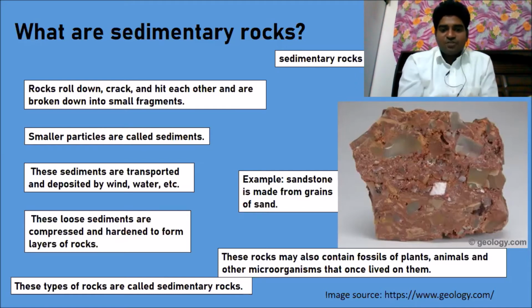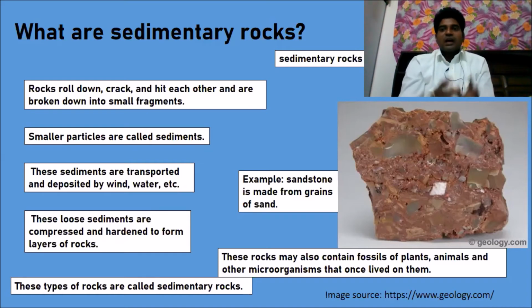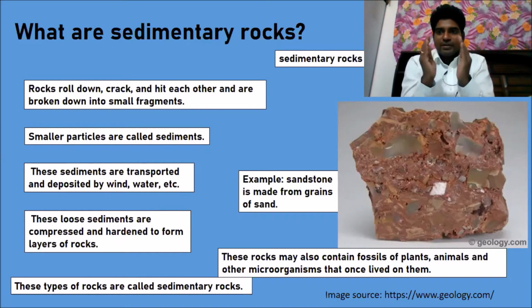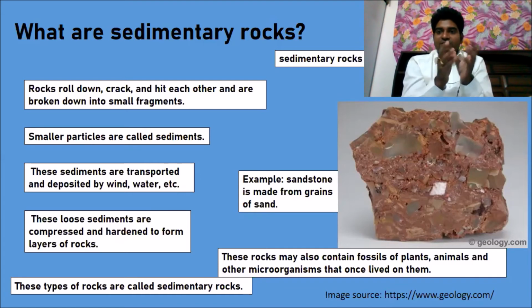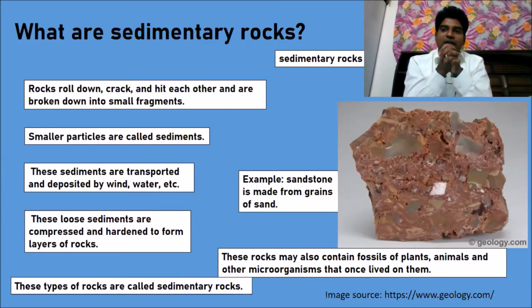So these types of rocks are formed due to the movement caused by wind and water, which break the primary rocks or the igneous rocks and give loose sediments. When these loose sediments are compressed and hardened to form a layer,